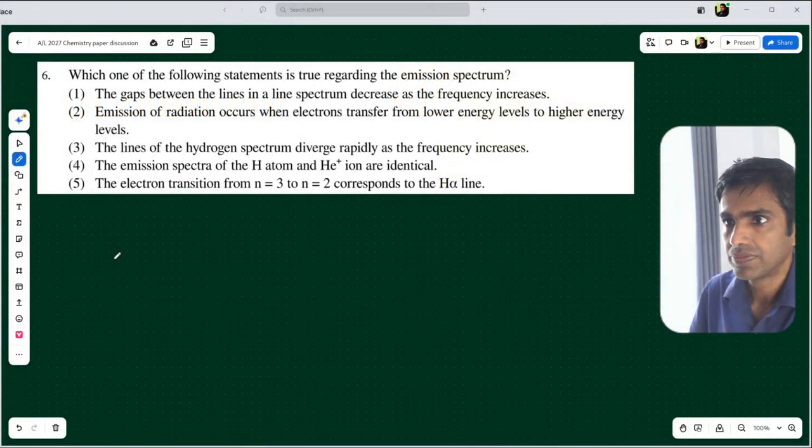Sixth question, we need to find the true statement regarding emission spectrum. First statement, the gaps between the lines in a line spectrum decrease as the frequency increases. What do you think about that statement?